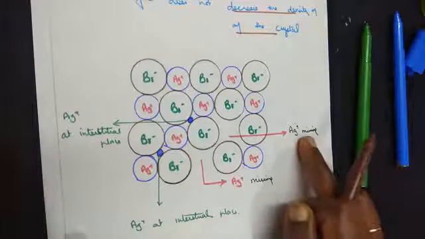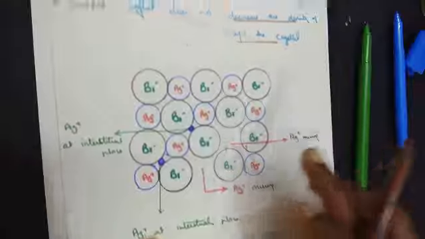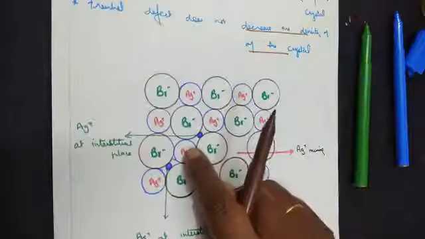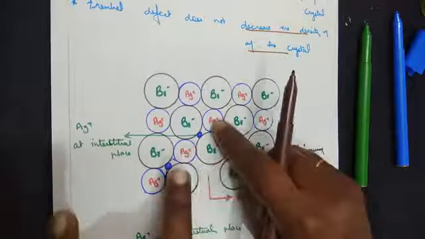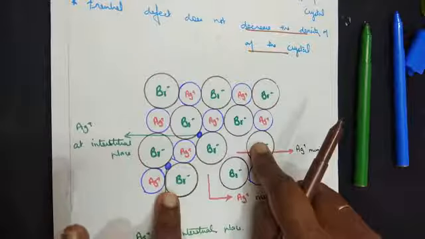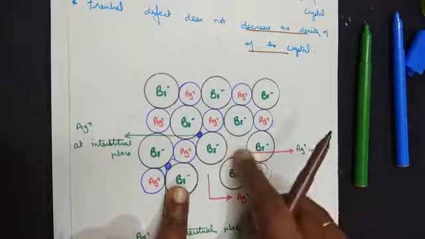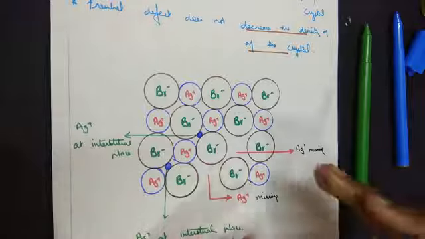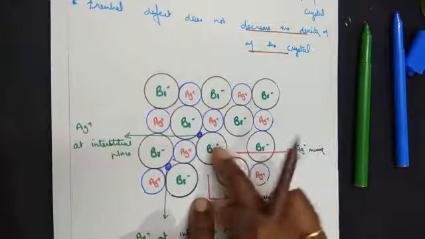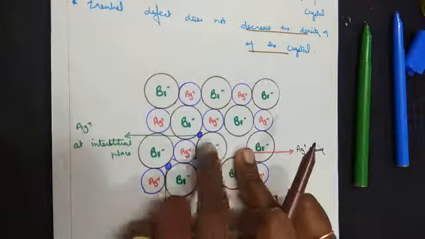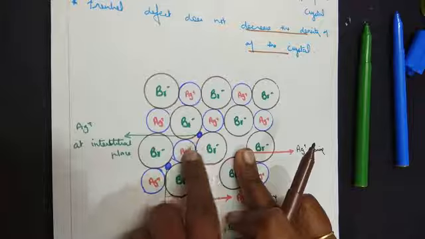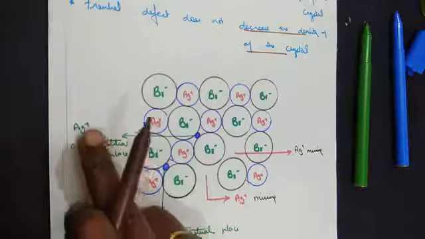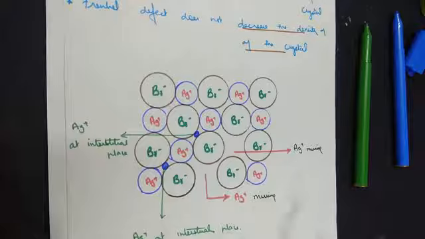But the missing Ag plus ion is found in the interstitial position. Now this is the meaning of interstitial position. It's found anywhere in the crystal structure. The vacancy may be found along the crystal lattice, but the ion is found in some other place. So when the ion is found at this particular position, it's called Ag plus at interstitial position.